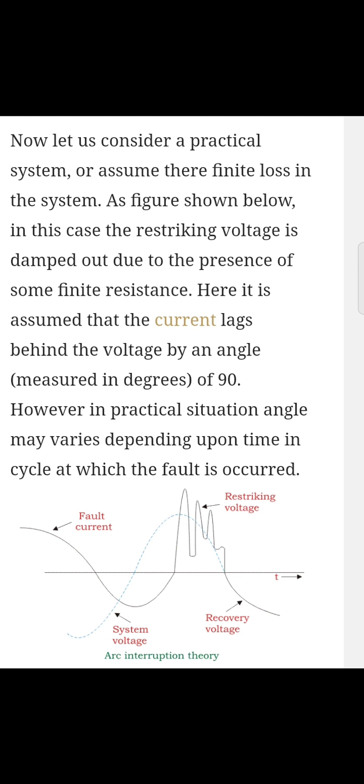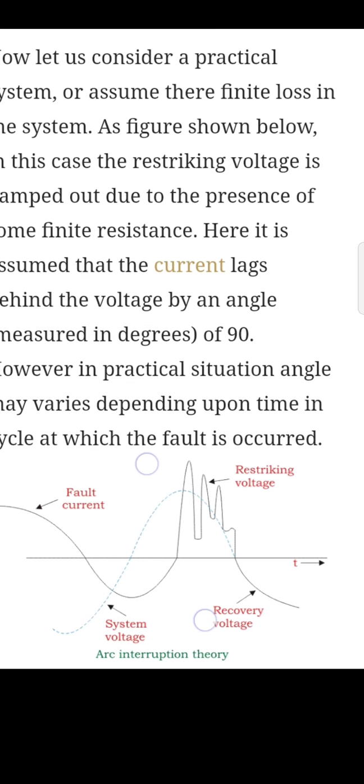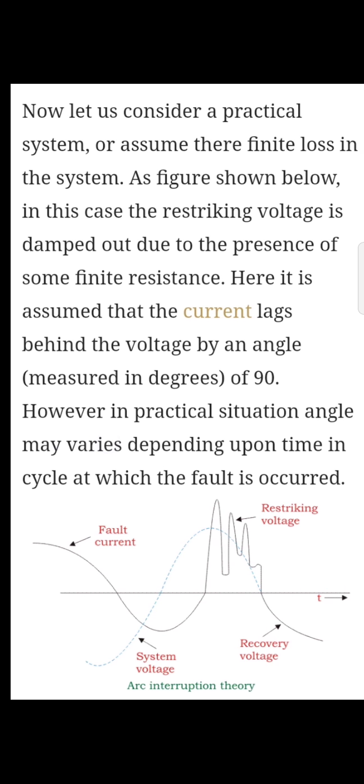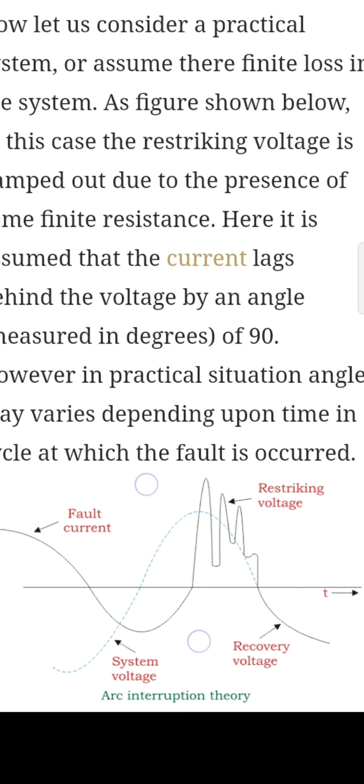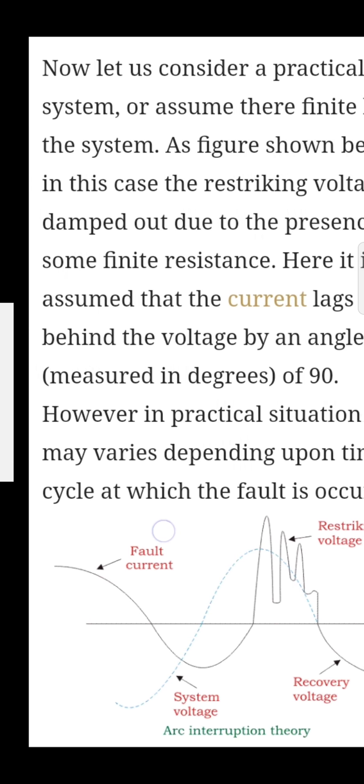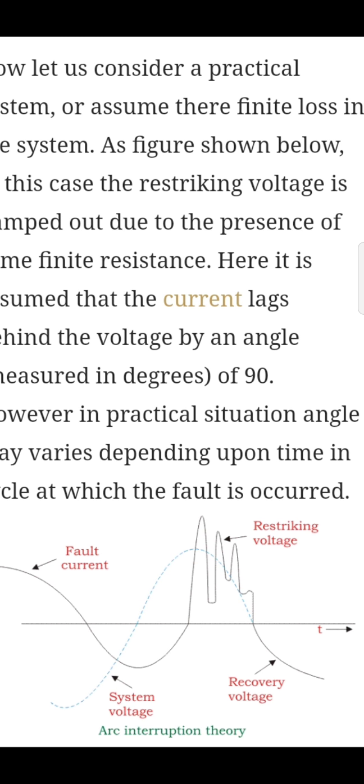Here, the magnitude is 2 times Vm and the time period is 1 upon the square root of LC. Now let us consider a practical system, or assume there is finite loss in the system as shown in the figure. In this case, the restriking voltage is damped out due to the presence of some finite resistance. Here it is assumed that the current lags behind the voltage by an angle of 90 degrees. However, in a practical situation, the angle may vary depending upon the time in the cycle at which the fault occurs.